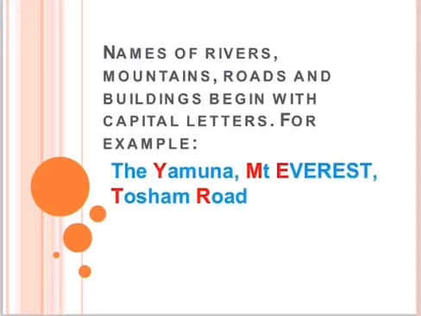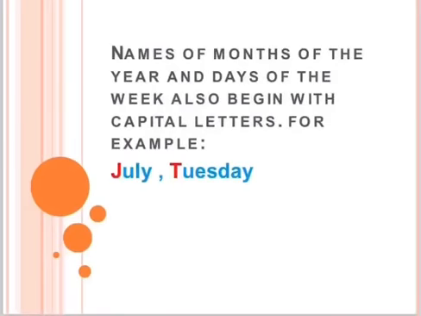Fine. So the next rule is names of months of the year and days of the week. They also begin with capital letters. So whenever you are writing the name of any month or day, you will always begin it with a capital letter, like this is the month of July, so you will start it with capital J. Similarly, if I ask which day is today, and it is Tuesday, so T will always be capital.